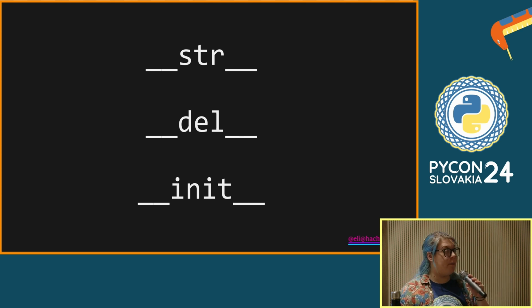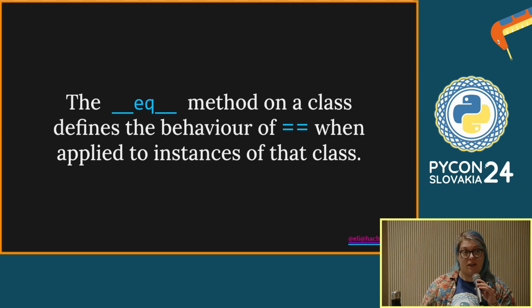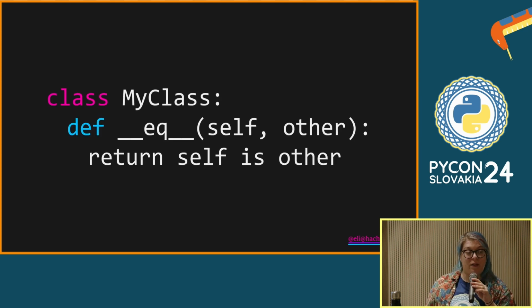Equals is just another magic method. When you define this magic method on the class, it defines how that double equals comparator interacts with instances of that class. This is just a bit of code that we can mess around with.